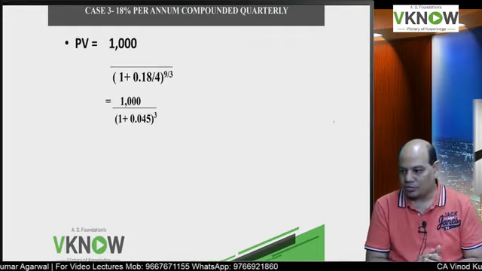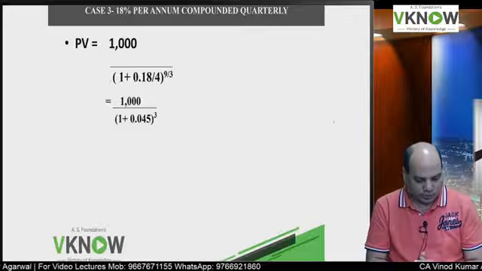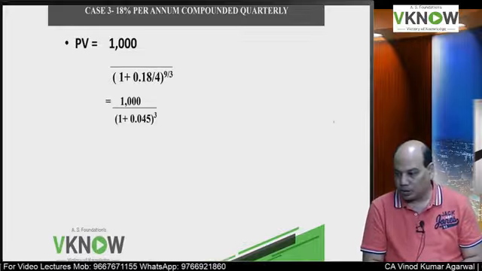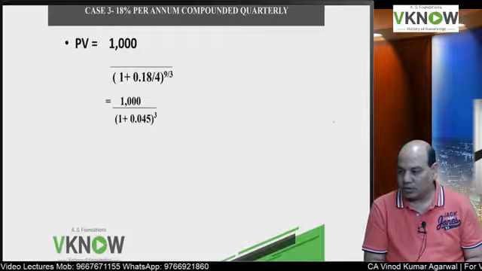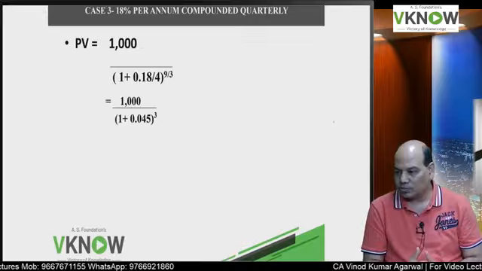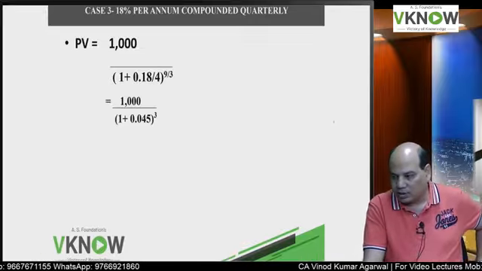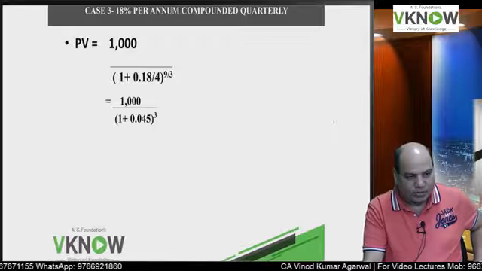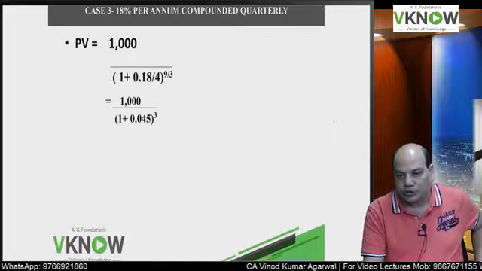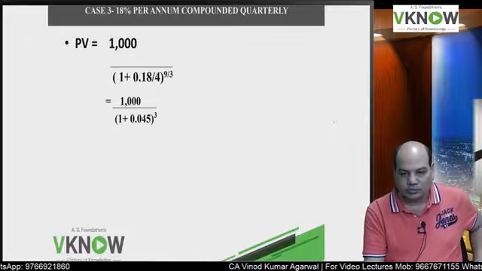So I will write now PV equal to 1000 divided by 1 plus the interest rate, which is given per annum so that will be divided by 4, 0.18 divided by 4, to the power 9 by 3. 1000 divided by 1.045 to the power 3.